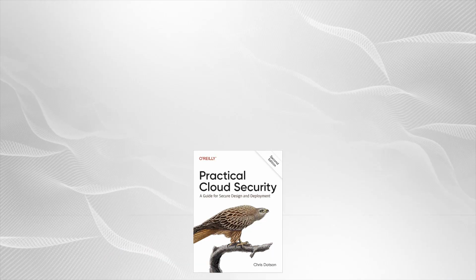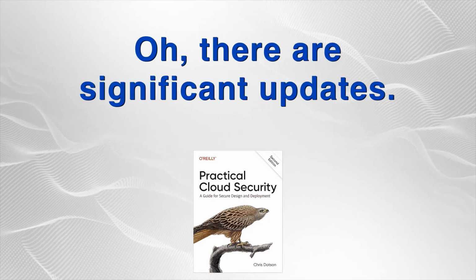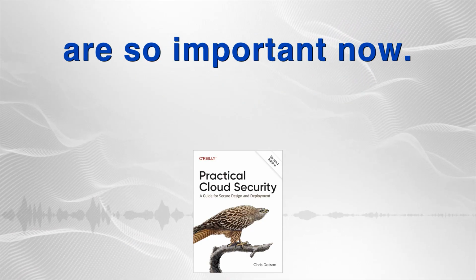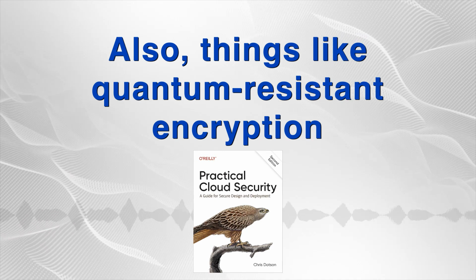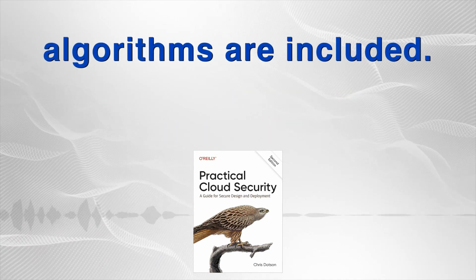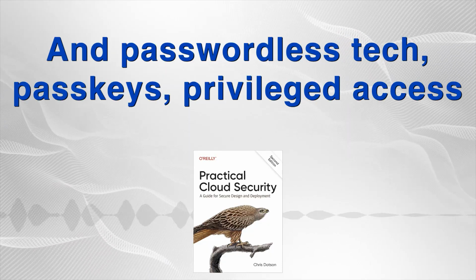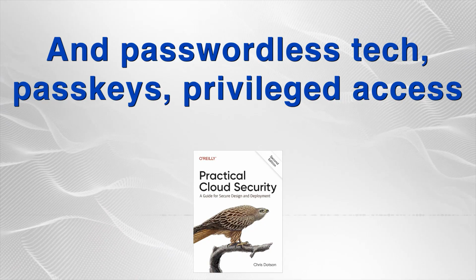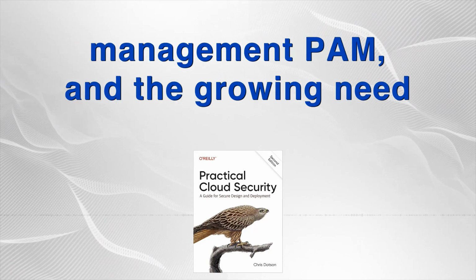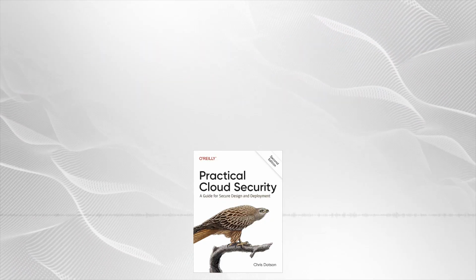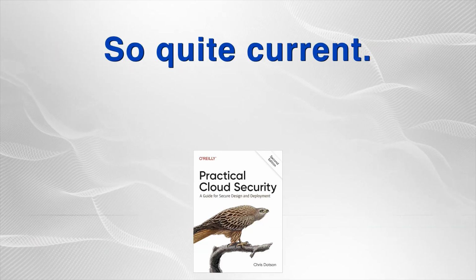That makes sense. What about updates in the second edition? Oh, there are significant updates. It covers zero trust principles, which are so important now. Also, things like quantum-resistant encryption algorithms are included. Future-proofing, to some extent? To some extent, yes. And passwordless tech, passkeys, privileged access management (PAM), and the growing need for software bills of materials, SBOMs, for supply chain security. So quite current.